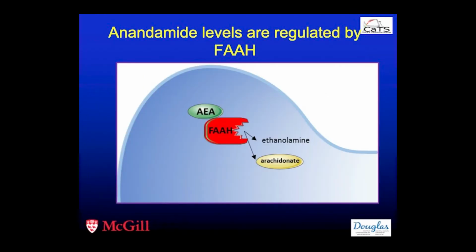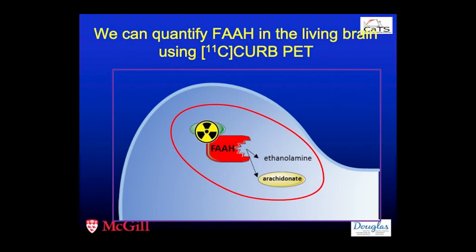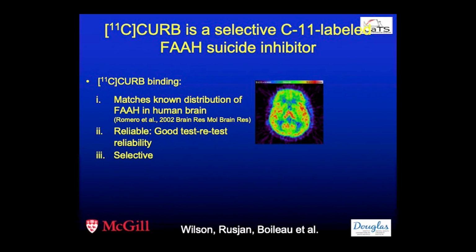As I've explained, FAAH is key to regulating the levels of anandamide, and FAAH can be quantified with carbon 11 CURB. Carbon 11 CURB is a selective carbon 11 radio-labeled FAAH suicide inhibitor that matches the known distribution of FAAH in human brain, as you can see here. It has been shown to be quite reliable, with excellent test-retest reliability, and to be quite selective.